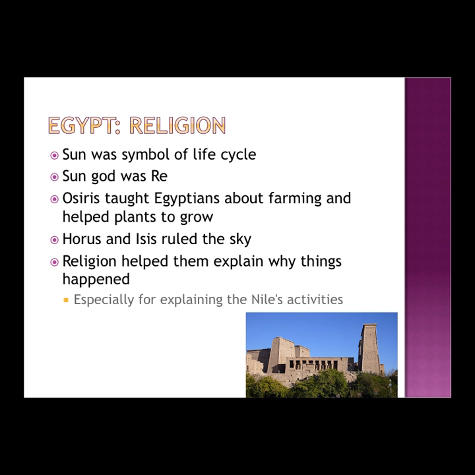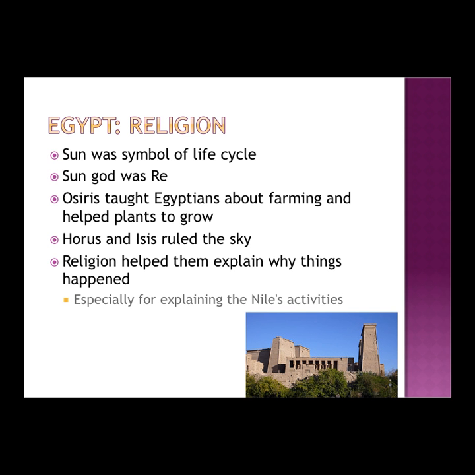Egyptian religion. Except for Akhenaton, Egyptians were pagans. They believed in many different gods. I only have some of the most popular gods here, but the sun was the symbol of the life cycle, and they believed that when the sun rose each day, that was like its birth, and when the sun set, it was like its death. The most important god was Ra. He was the sun god.